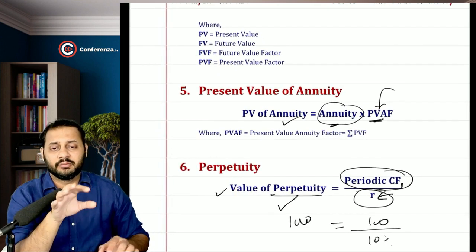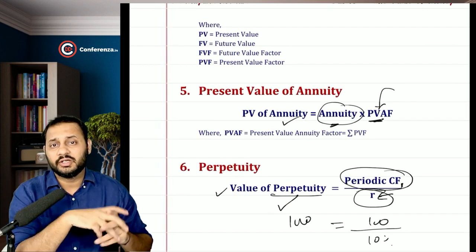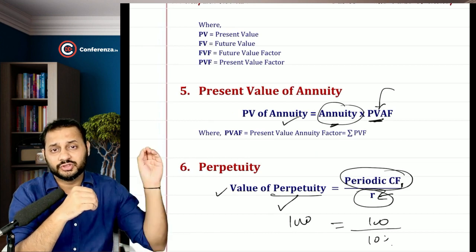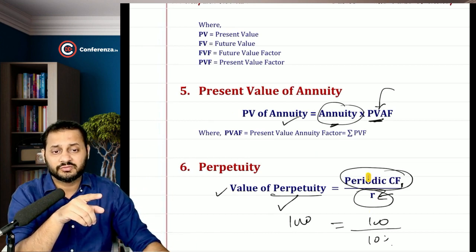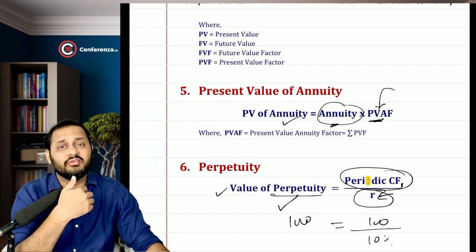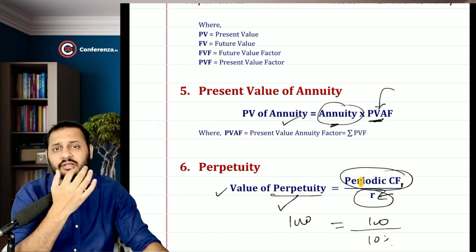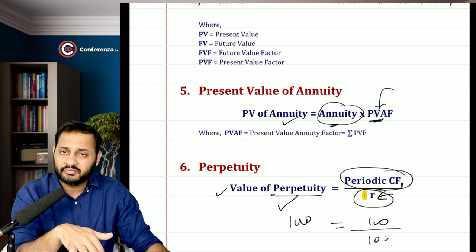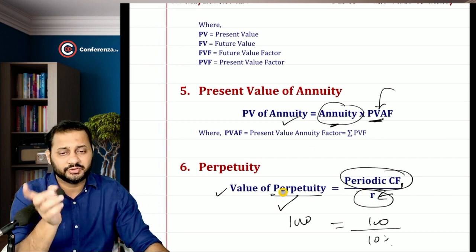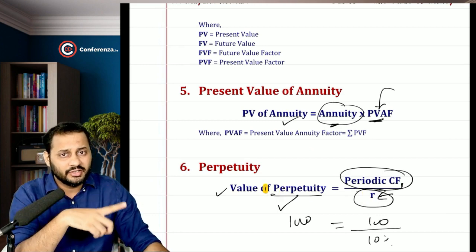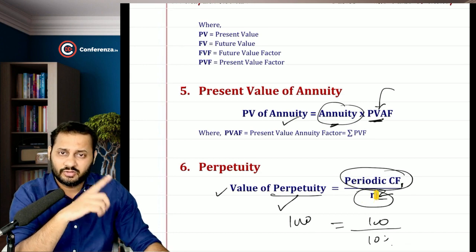The last topic was perpetuity, where we can calculate the present value of future cash flows if that particular cash flow occurs for an infinite number of years. So we take that periodic cash flow in the numerator, then divide it by the rate of interest, and that gives the value of the perpetuity. If you want to calculate the value of shares, this r will be the cost of equity.